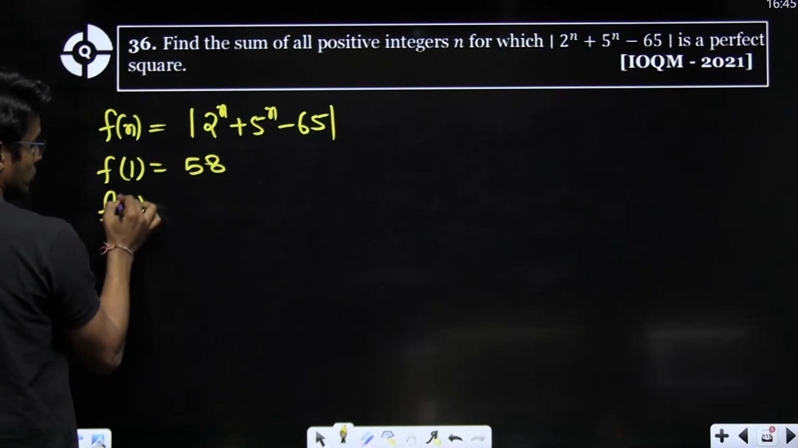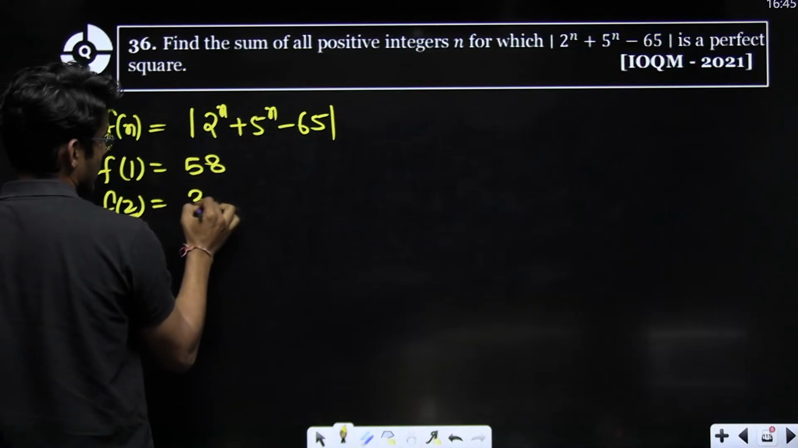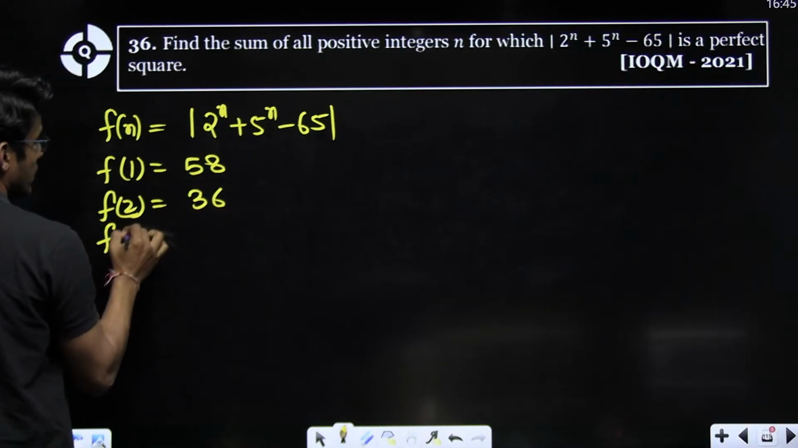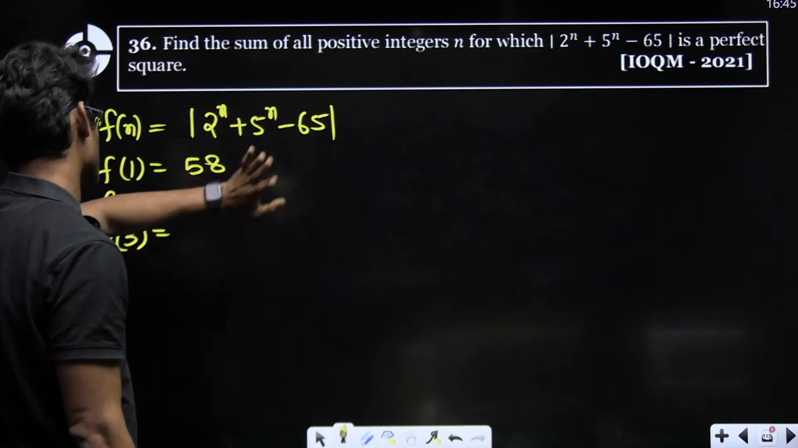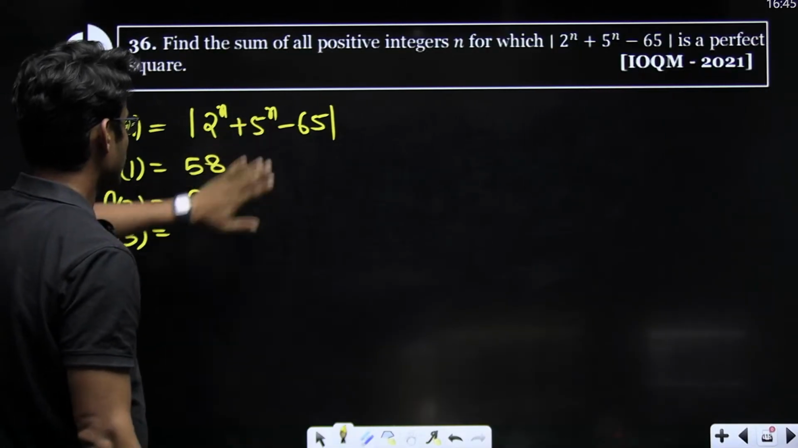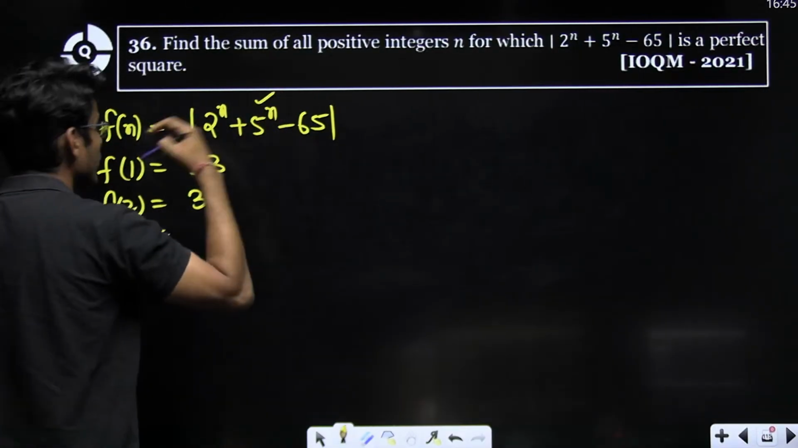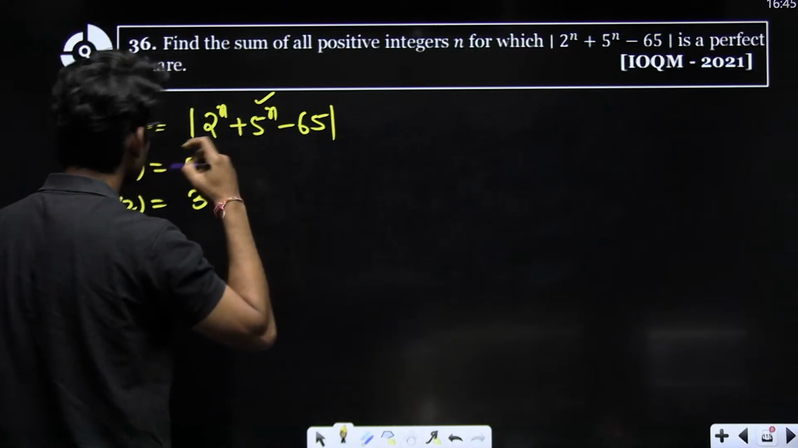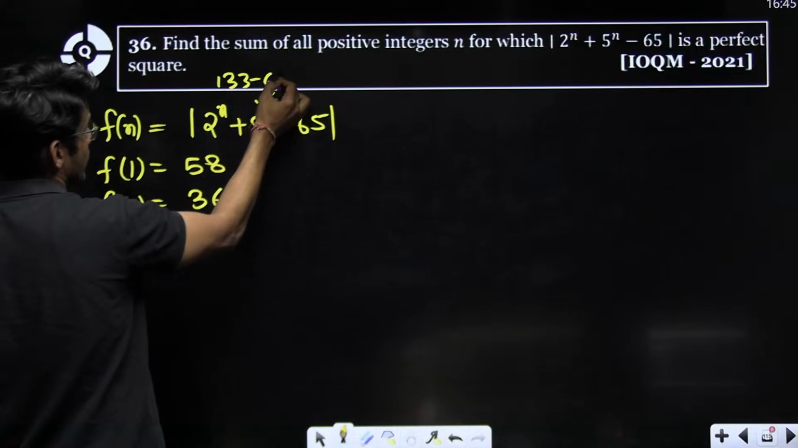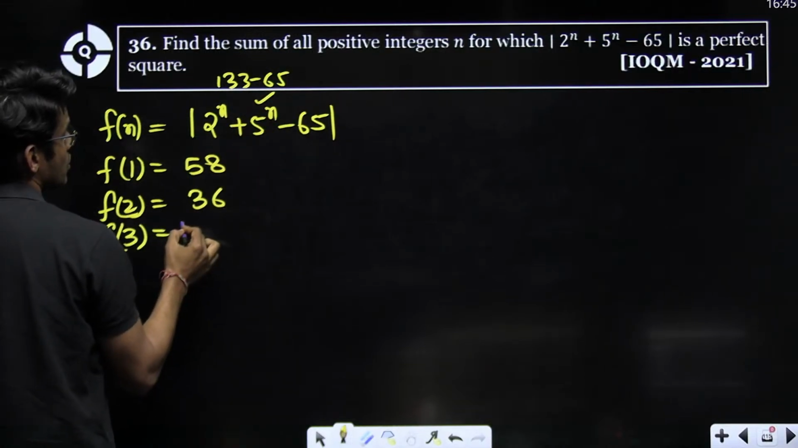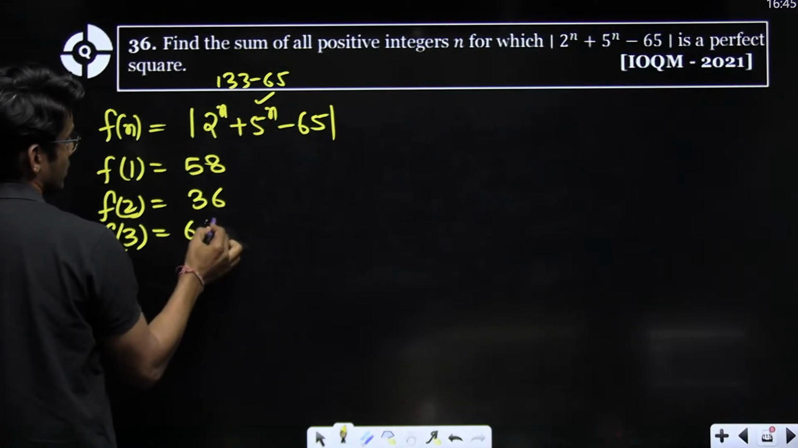F of 2, 29, 36. F of 3, it will be positive only, 125 plus 8. Plus 8 is 133 minus 65, right? So it will be 68.